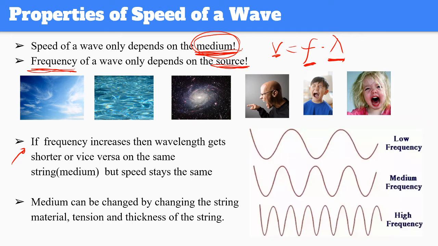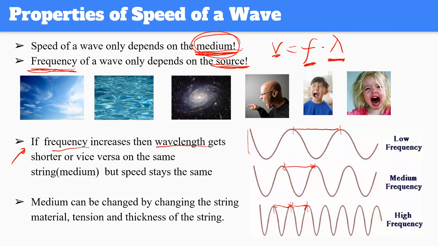As you can see, this is more frequent, and the length in between two crests is short. But if you have less repeating, so a slower motion, then your wavelength is more. And if you have the last one, which is probably the slowest movement, then your wavelength is the maximum. So as you can see, once you change the frequency, it is directly changing the wavelength.